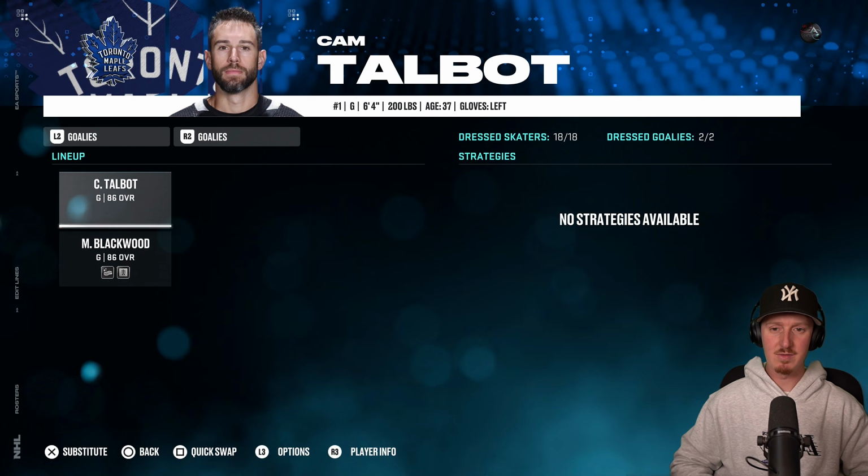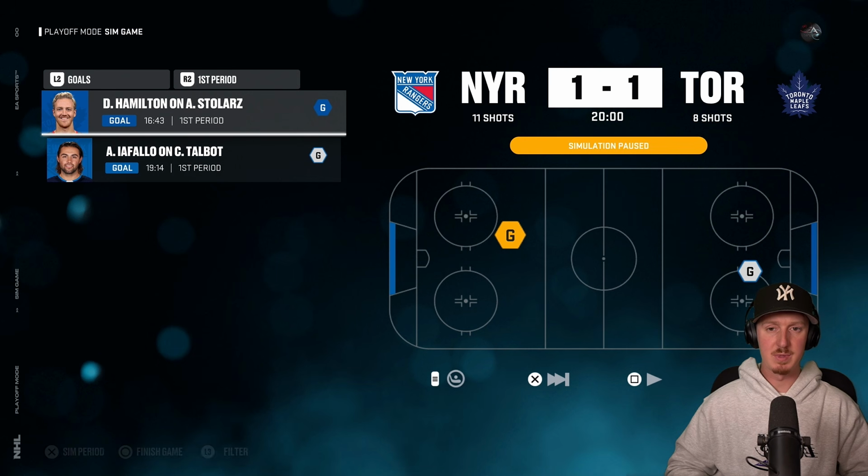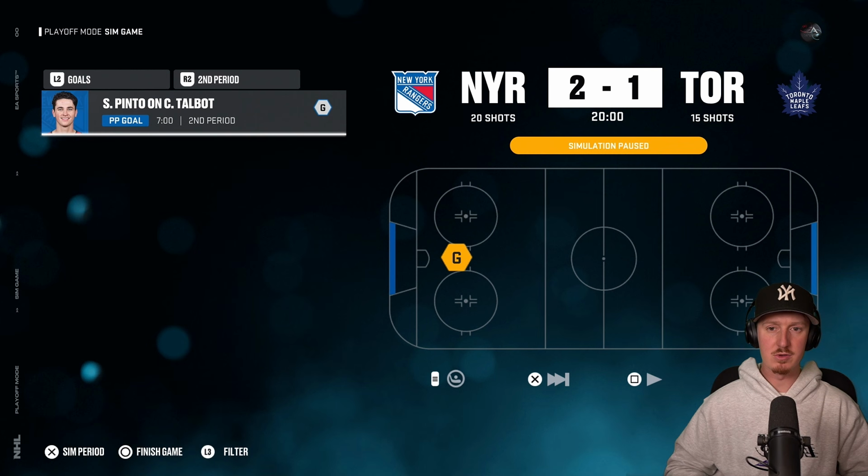They are clearly the heavy favorite, but then again, they are the Toronto Maple Leafs. Do not be surprised if they lose in the first round to the Rangers. So the Toronto Maple Leafs are clearly the heavy favorite coming into this matchup, but that doesn't really mean anything because they're also the Toronto Maple Leafs and they will always find a way to lose when it matters most.